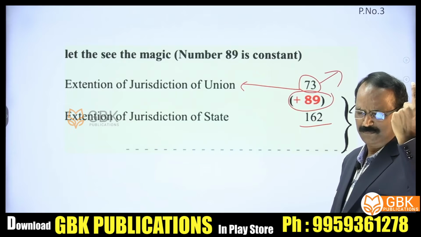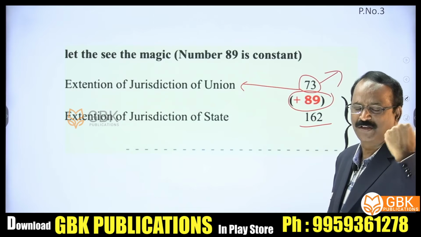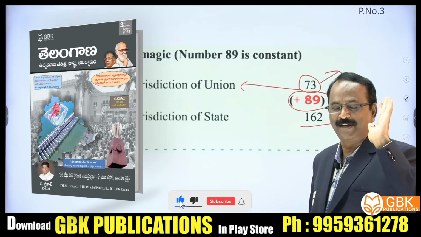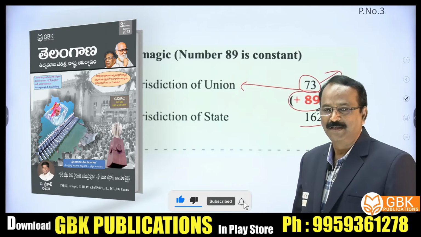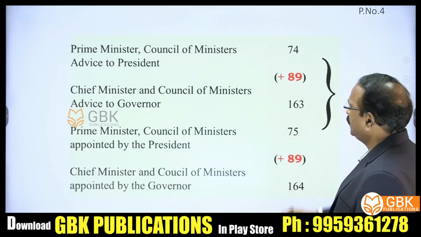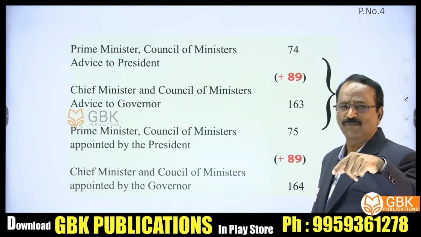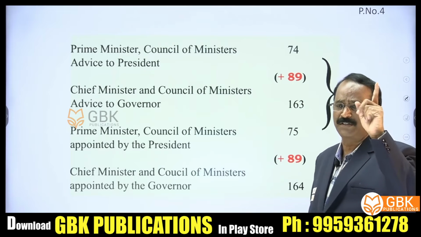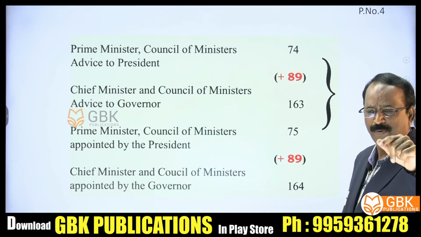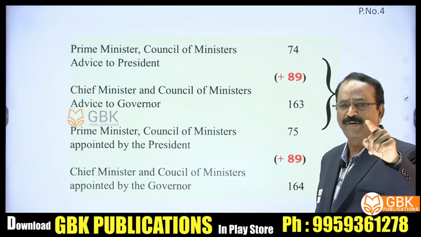Likewise, you have numerous instances where you can simply replicate this magic number. Let us see one by one. See, there is a Prime Minister and Council of Ministers to advise the President in the central government. Under Article 74, there is a Council of Ministers headed by the Prime Minister to aid and advise the President.